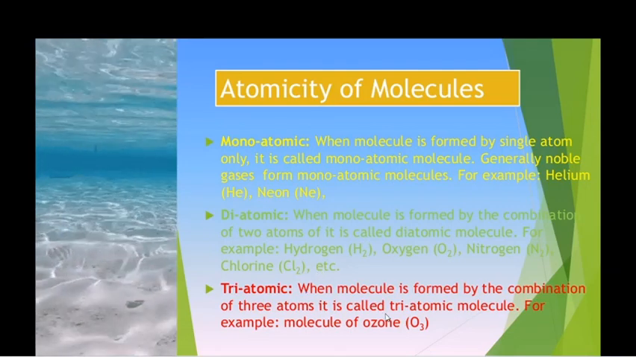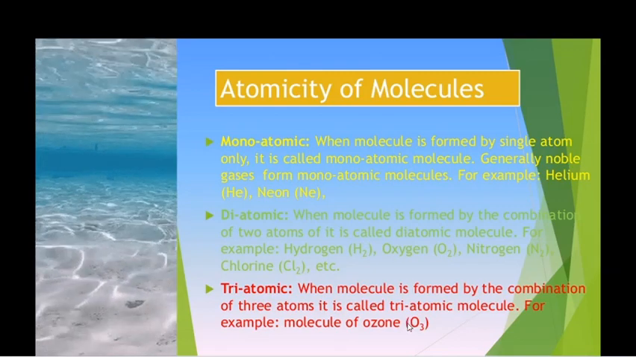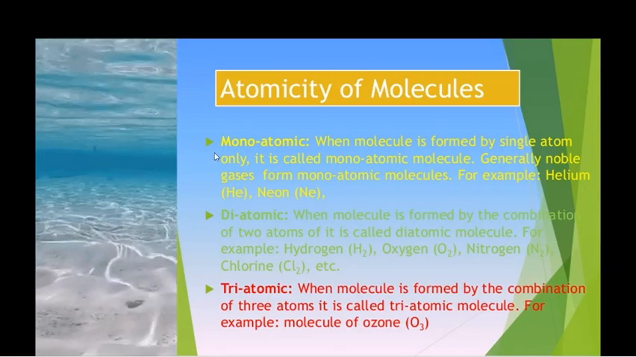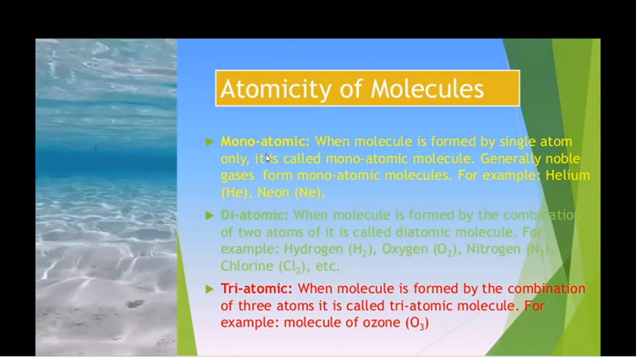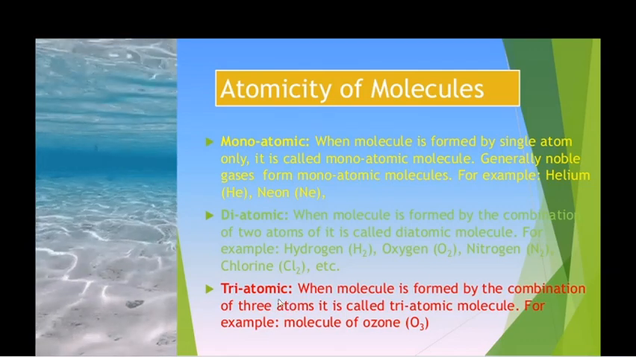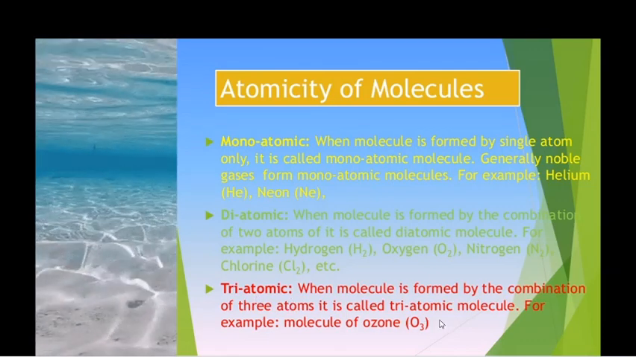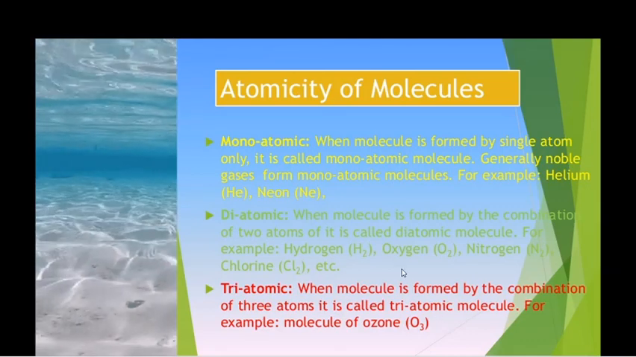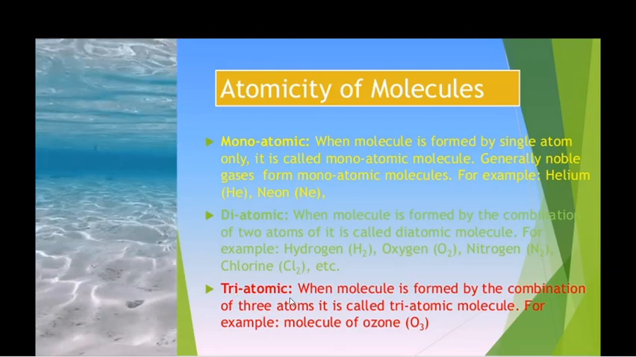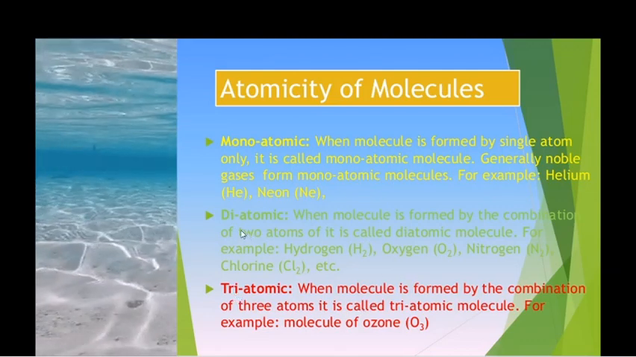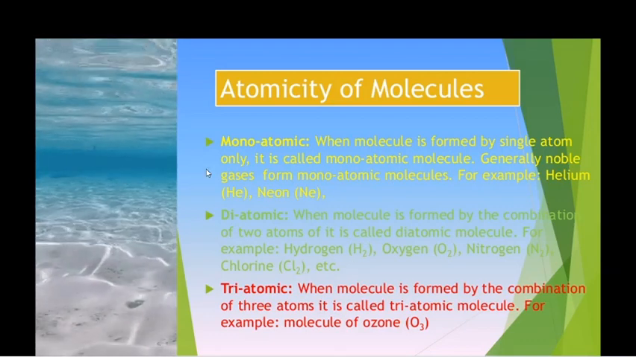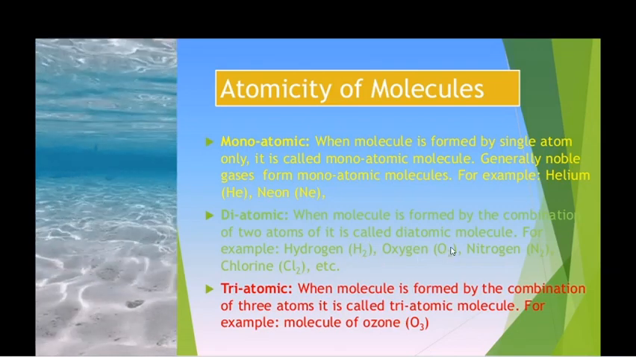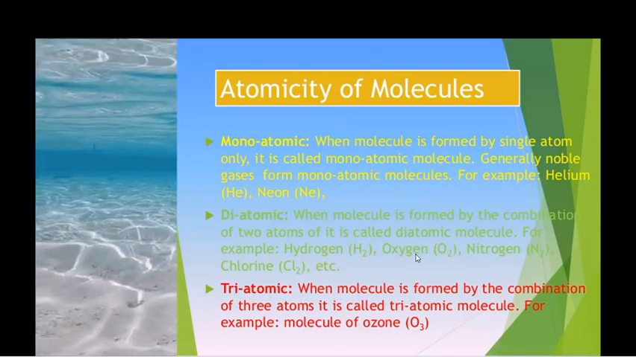Next is triatomic, for example ozone, O3. If a molecule is formed by the combination of three atoms, it is considered a triatomic molecule. Greater than 3 means phosphorus P4 and sulfur S8, which come under homopolyatomic molecules. This one is a homotriatomic molecule, like that a homodiatomic molecule, like that a homomonoatomic molecule, because these are made up of the same elements only. That's what I told you, it is homo. Homo means same.